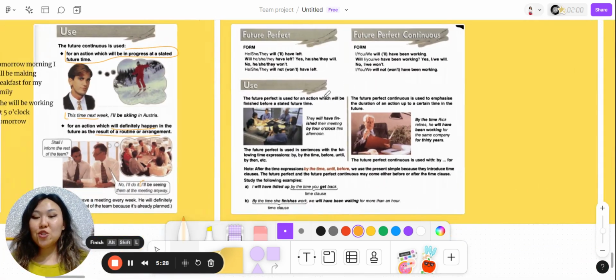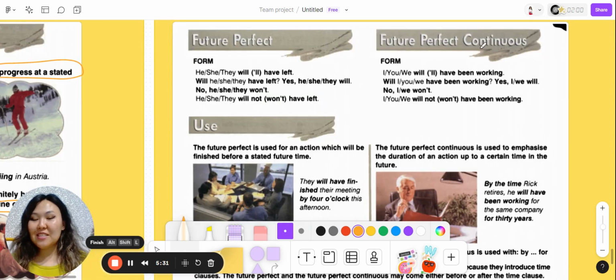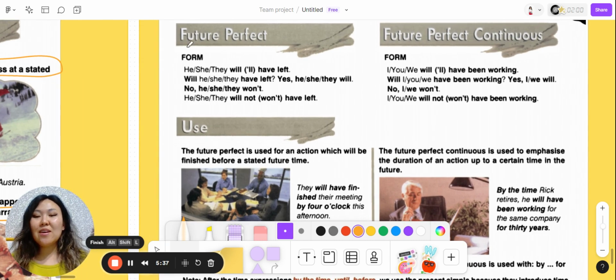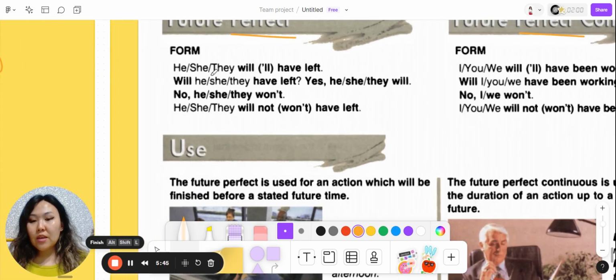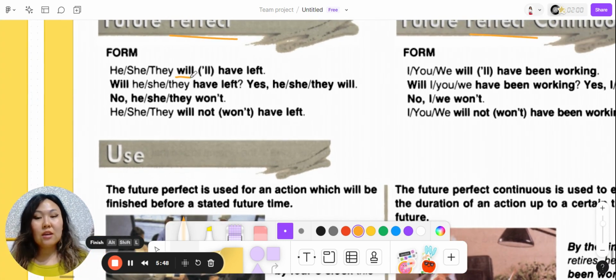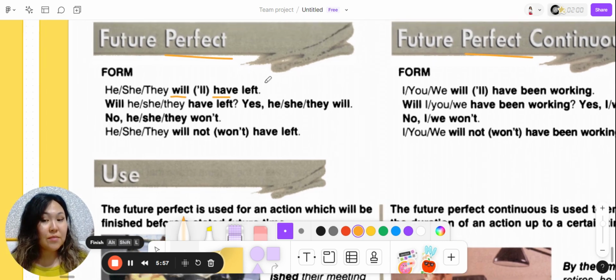Next one is future perfect and future perfect continuous. We will be talking about them simultaneously, at the same time. This word perfect means that something will have a result. Let's look at the form. The form is easy. Again, we have the auxiliary verb of future simple. It is will. And we have auxiliary verb of the perfect tense. And of course, what is regular for perfect tenses is the third form or past participle, or ed ending.